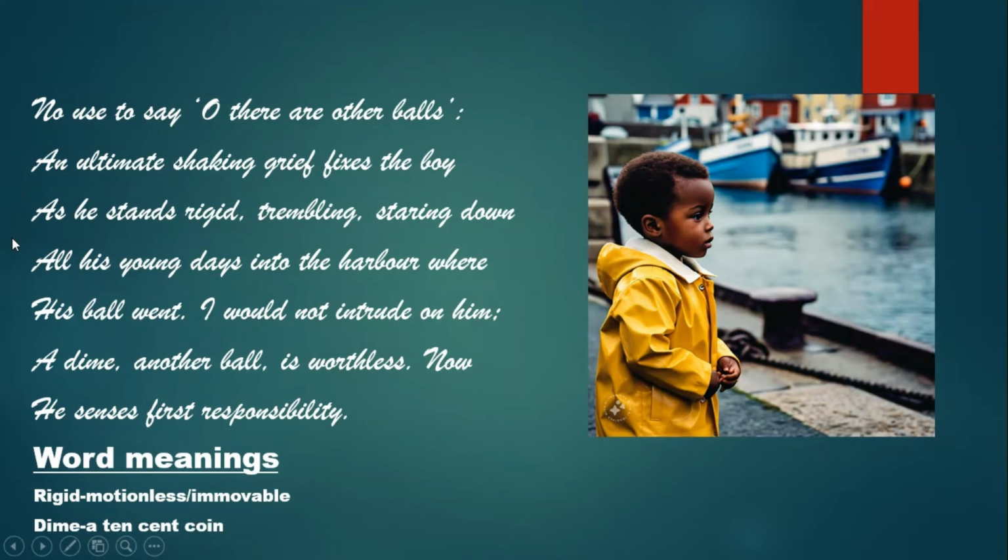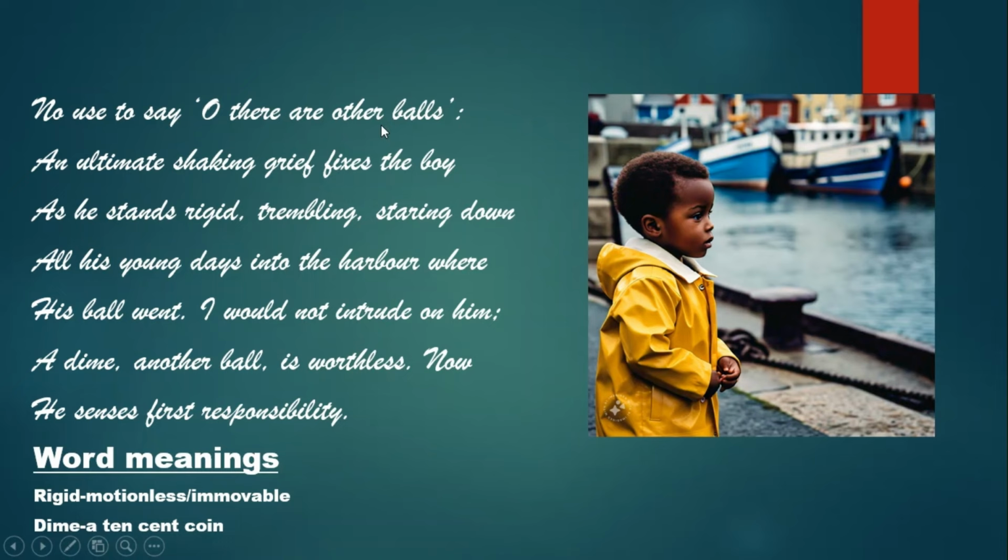Now, the poet says that when a person loses a thing that is very dear to him, and at that moment you try to console the person, if you try to say nice things to him, like, you will get other things, you can buy other things, or this was supposed to happen, it doesn't help the person. Because he's not sad because he lost the thing, but because of the feelings that were attached with that thing or that person. So the poet says that it is of no use saying, oh, there are other balls, you can get some other ball. Because this was the ball which was very dear to this boy.